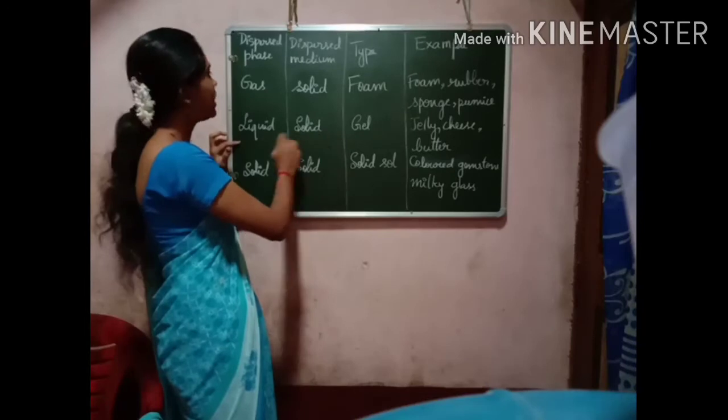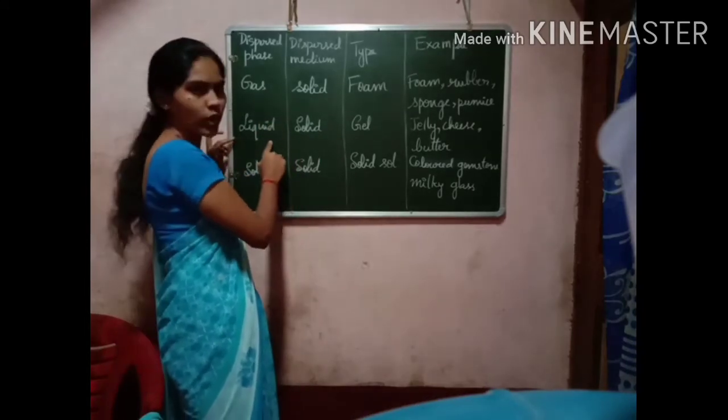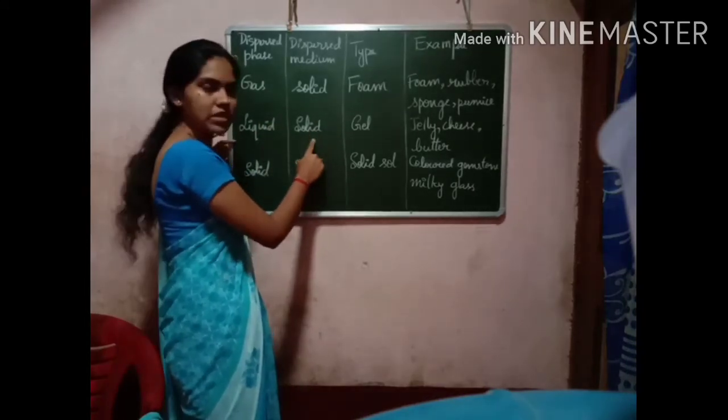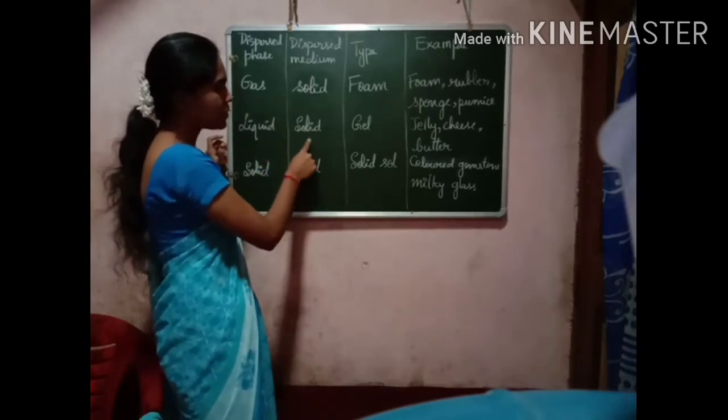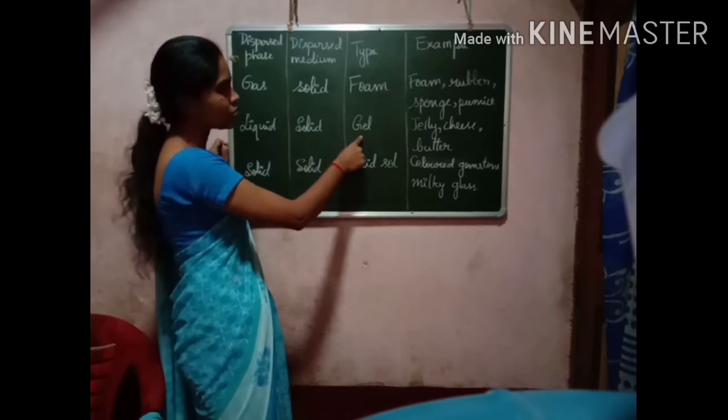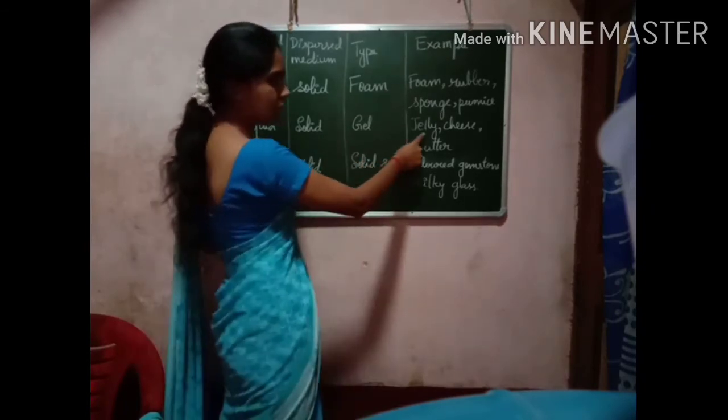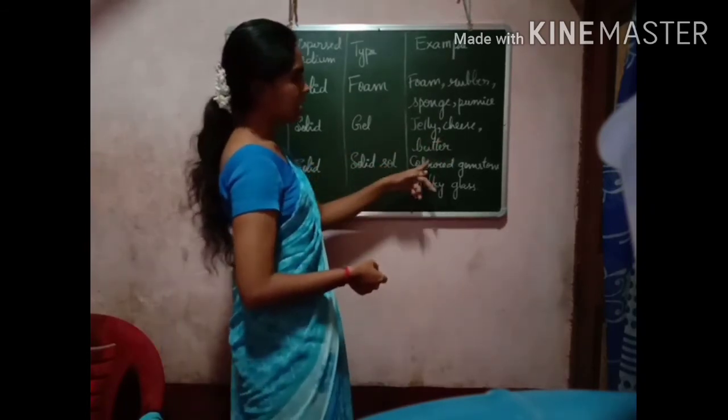The next type of colloid is gel. In a gel, the dispersed phase is liquid and the dispersed medium is solid. That type of colloid is known as a gel. Examples: jelly, cheese, then butter.